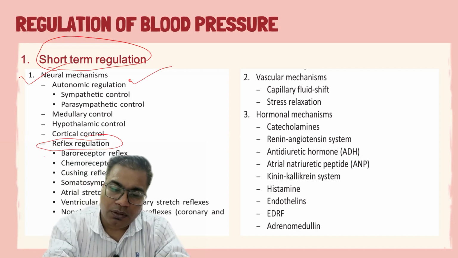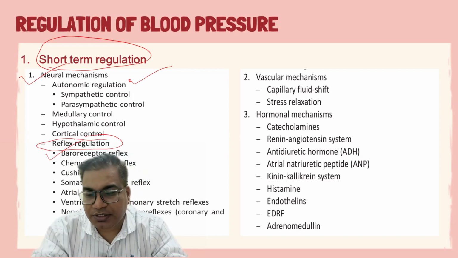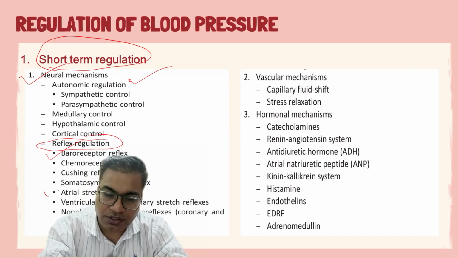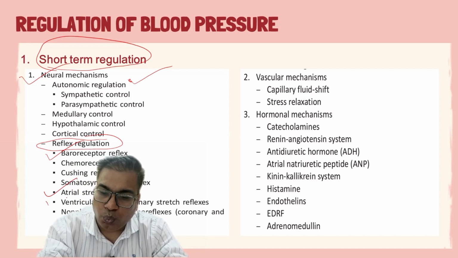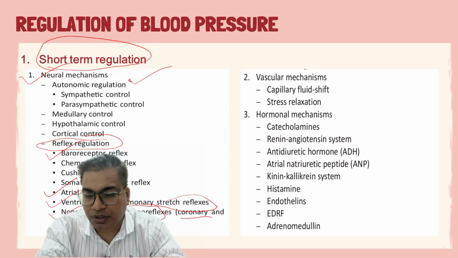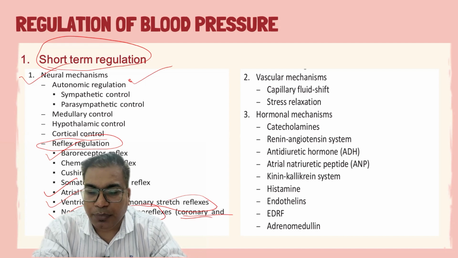The important ones are the baroreceptor reflex, chemoreceptor reflex, Cushing reflex, somatosympathetic reflex, atrial stretch reflex, ventricular and pulmonary stretch reflexes, non-physiological chemoreflexes, which are also named coronary and pulmonary chemoreflexes. And in the last, there is the Bainbridge reflex.